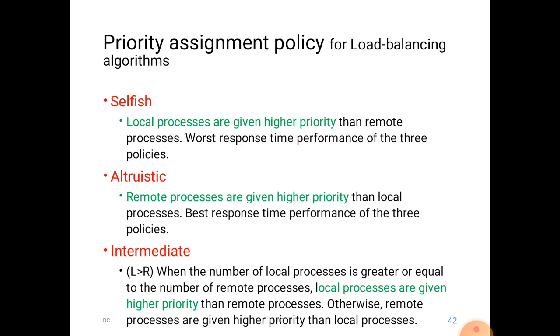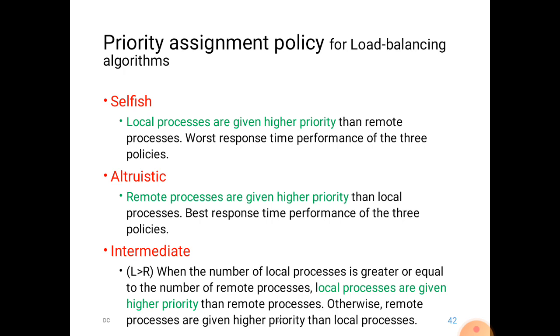So altruistic, remote processors are given higher priority than the local process. Best response time performance of the three policies. Whenever the requests from other nodes are given first priority, that means it will respond to them immediately. So the response time is better.